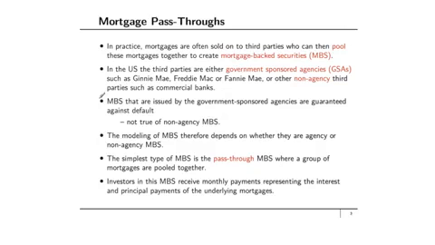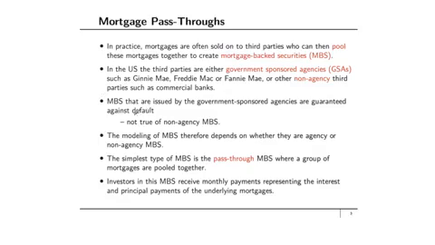How are mortgage pass-throughs constructed? Well, in practice, mortgages are often sold on to third parties who can then pool these mortgages together to create mortgage-backed securities. In the US, the third parties are either government-sponsored agencies such as Ginnie Mae, Freddie Mac or Fannie Mae, or other non-agency third parties such as commercial banks. Mortgage-backed securities that are issued by the government-sponsored agencies are guaranteed against default. That is not true of non-agency mortgage-backed securities.